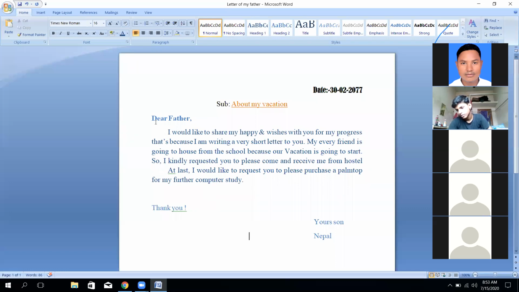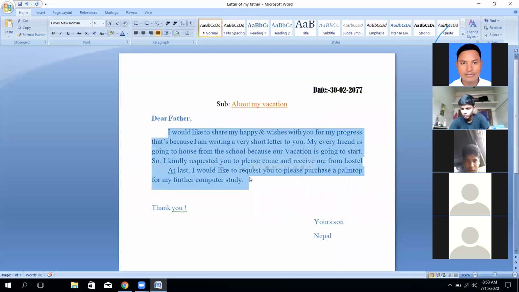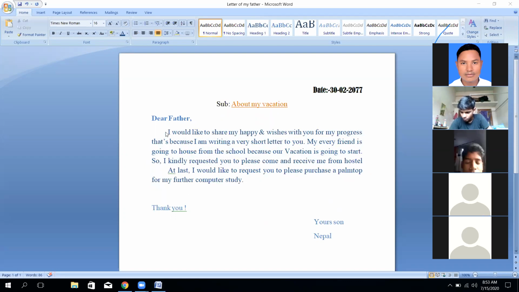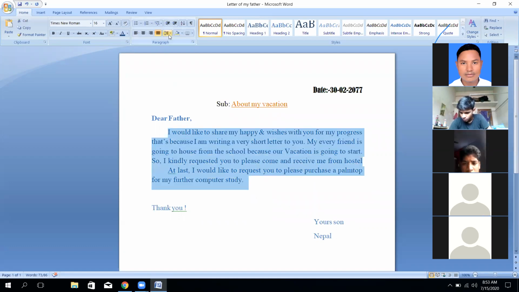One more thing, my dear students. This is very important for the program, so it is better to use it first, then after that we will do many more things in this program. After the selection, we can increase the distance between the first line and the second line also. How can we arrange it? After the selection, we can arrange many more things. This is known as the line spacing.